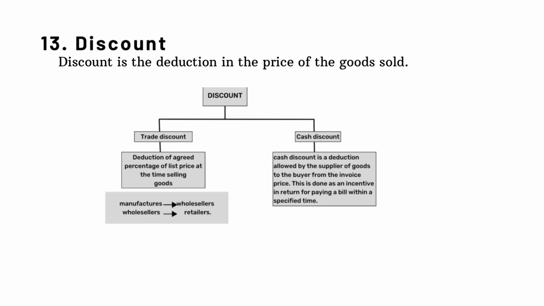After selling the goods on credit basis, the debtors may be given a certain deduction in the amount due in case they pay the amount within the stipulated period or earlier. This deduction is given at the time of payment on the amount payable. Hence, it is called cash discount. Cash discount acts as an incentive that encourages prompt payment by the debtors.